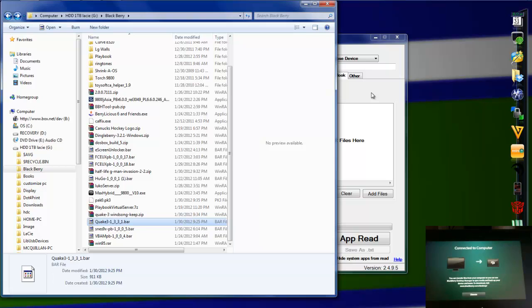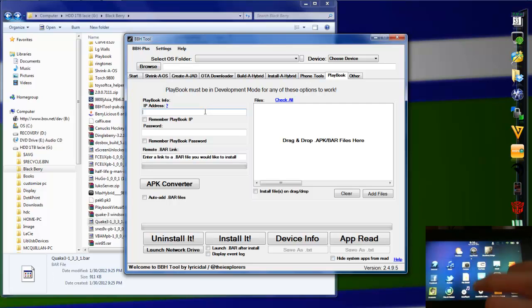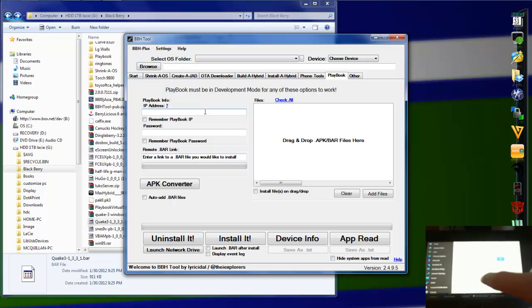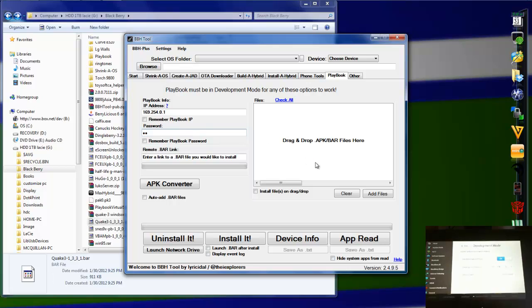So once you've downloaded everything, connect your Playbook to USB, turn on development mode. As you can see here, on BBH tool, Playbook must be in development mode for any of these options to work. On the little screen you can see I'm already in development mode. It's turned on. I'm going to open it up. Now you can see development mode address there, so we need to change the address in BBH tool to match the Playbook. Insert the password that you made, and here you can drag and drop files, or you can select the Add Files button.